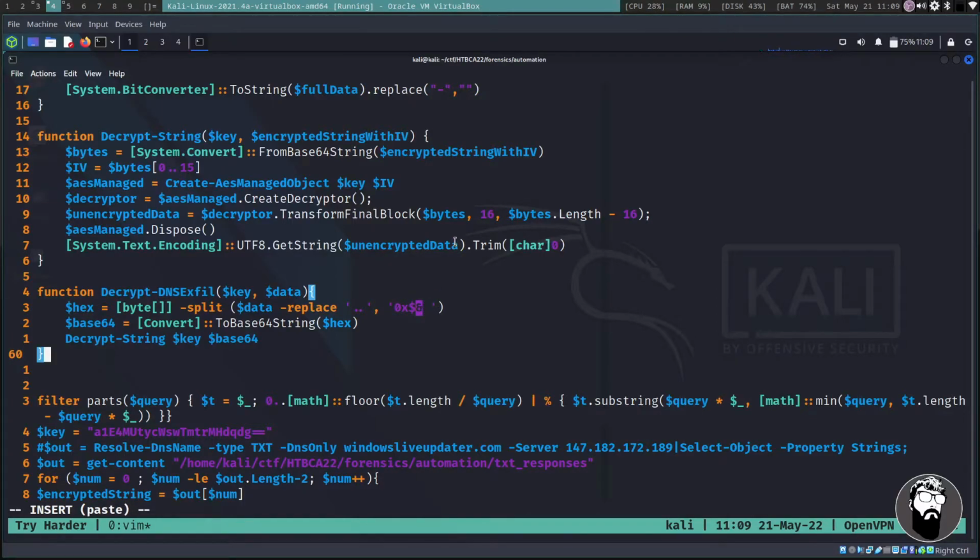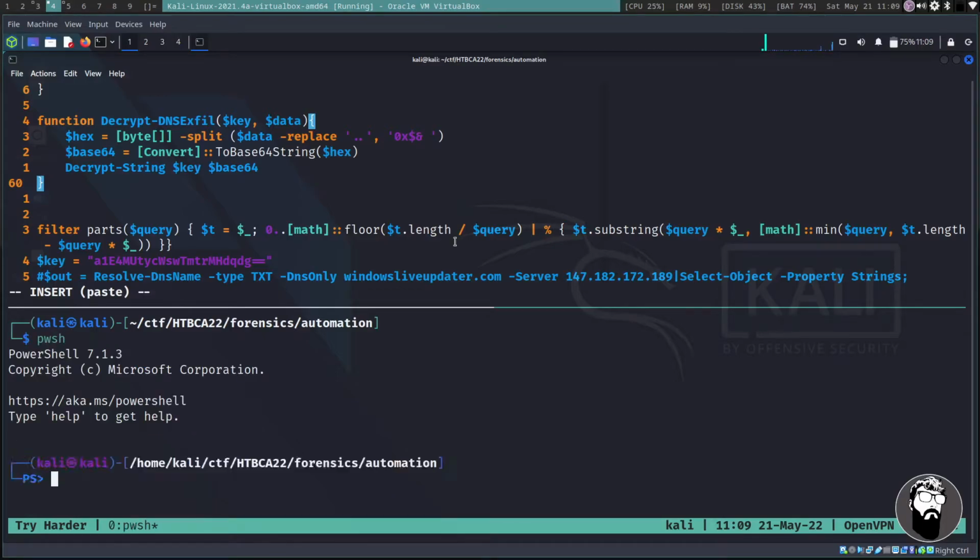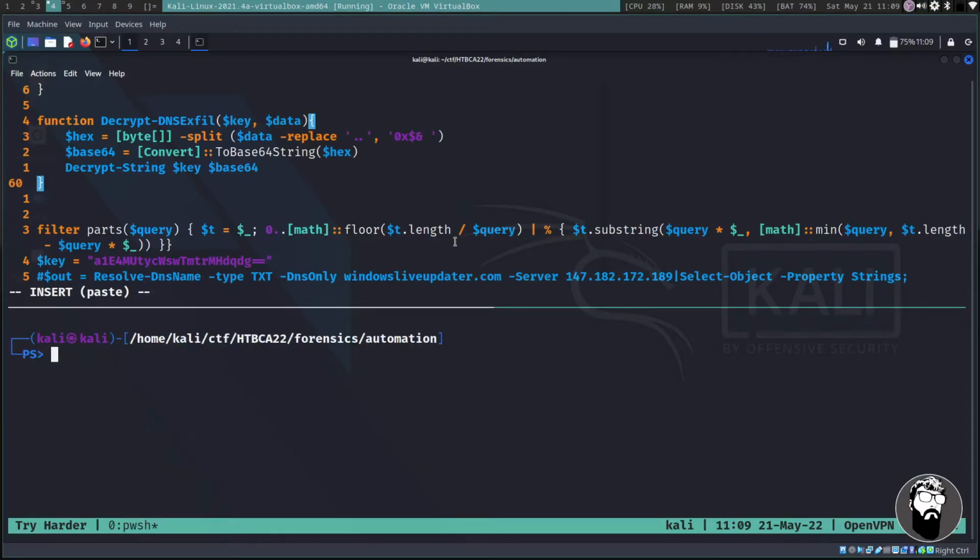So we can actually kind of walk through this real quick because I like to demonstrate how this is going to work. So I'm just going to open up a PowerShell real quick, and if I set a variable data equal to, and we'll say, 4D 673E, and then we say this next line here, this byte split data replace, we'll go ahead and just set a variable called hex just to kind of speed things along.